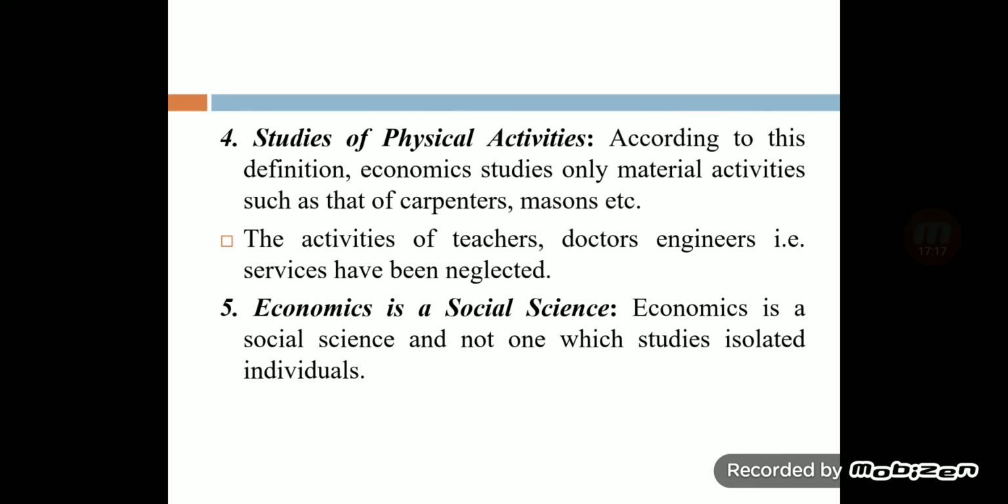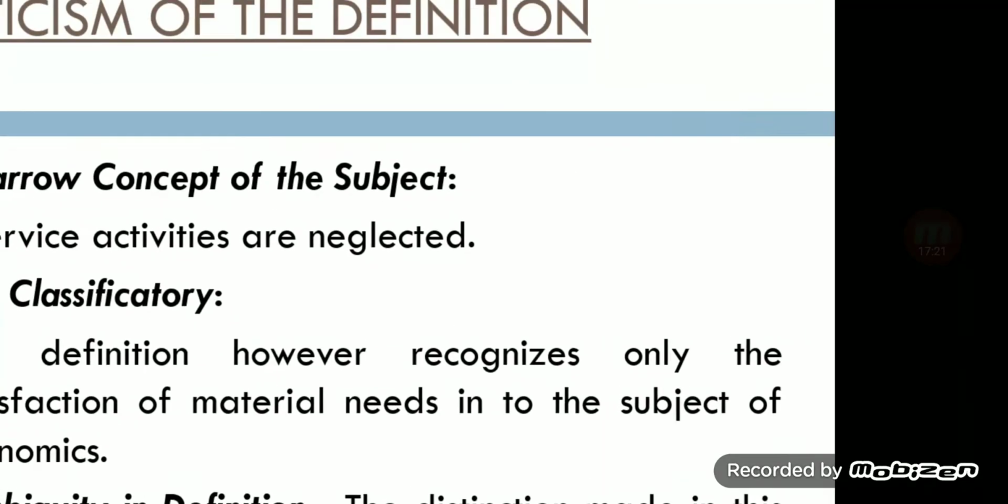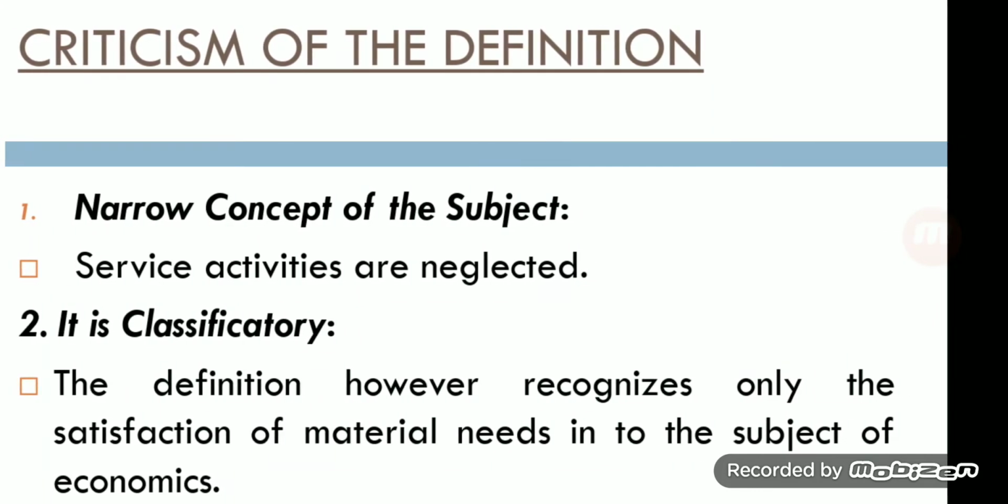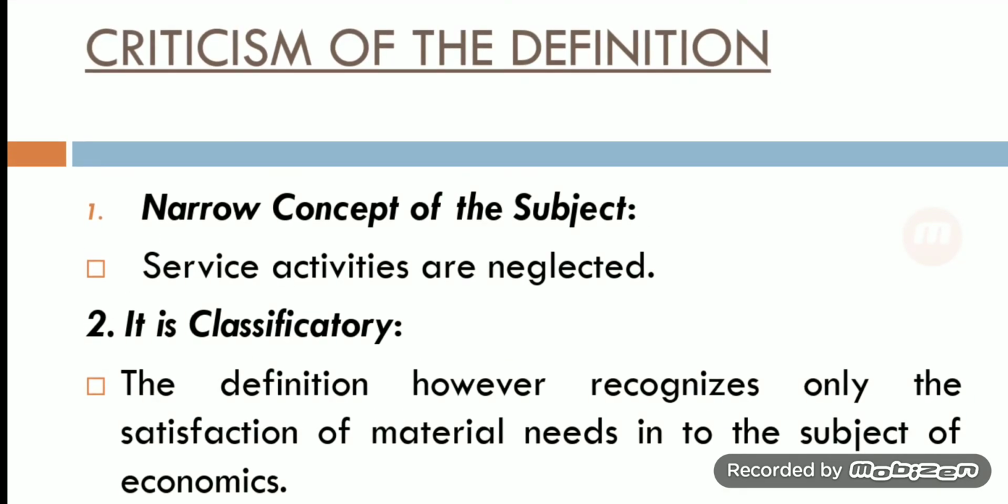Clear? That's why economics is a social science. Then criticism. Criticism means limitation of this definition, negative points, certain limitations. Clear? So here is the first one, narrow concept of this subject. Narrow means each and everything should not be included.